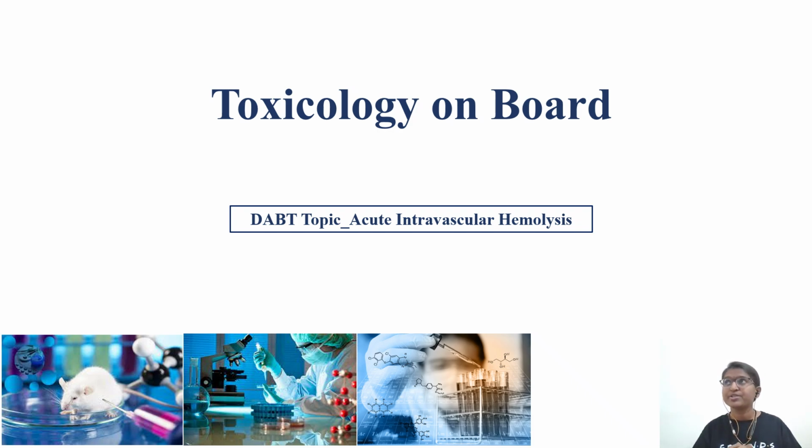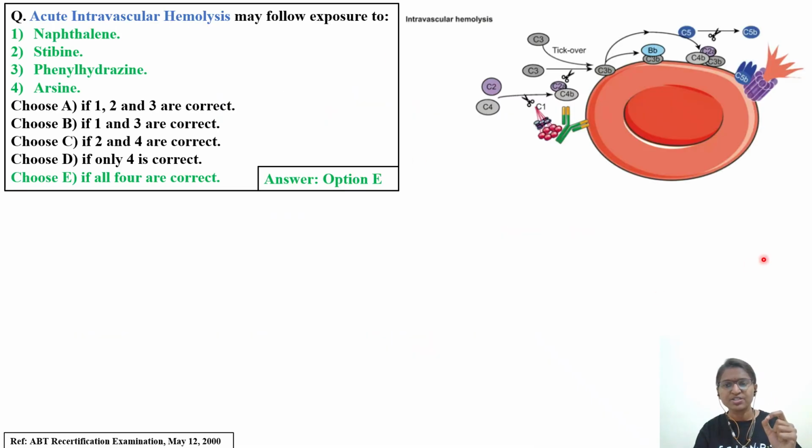Today in this video we'll be discussing another DABT topic, that is acute intravascular hemolysis. This question is taken from ABT recertification question 12 2000. The question is: acute intravascular hemolysis may follow exposure to. We need to identify which of the following chemicals will cause acute intravascular hemolysis.